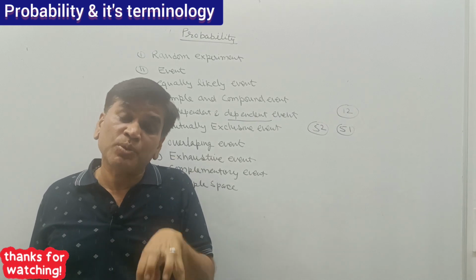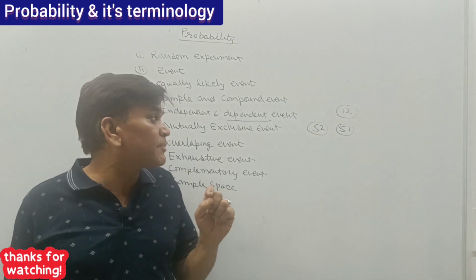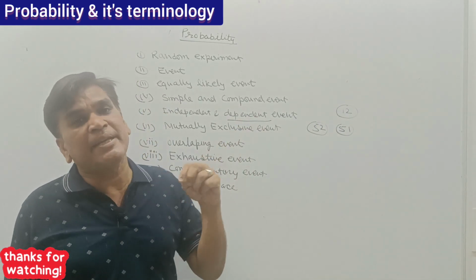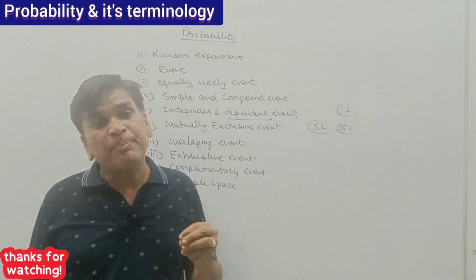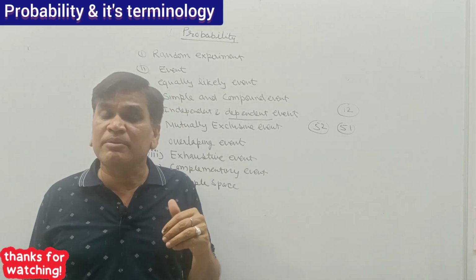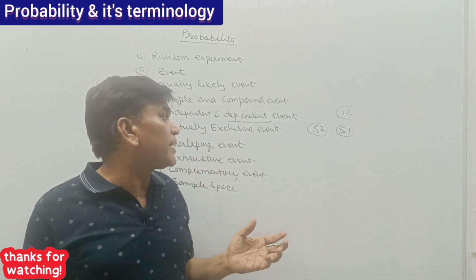That is called a dependent event. So if the probability of an event depends on what has already happened, that is called a dependent event.